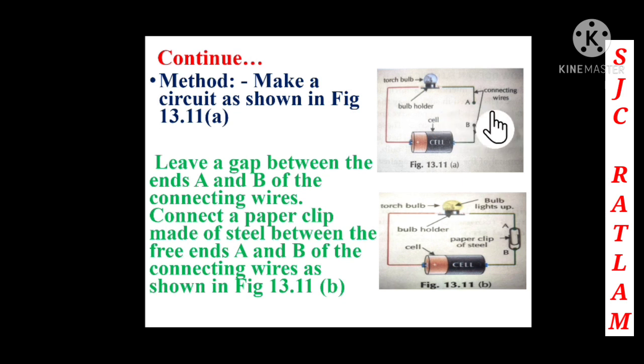What we have to do now is add the paper clip in between the gap. Leave a gap between the ends A and B of the connecting wires. Now connect a paper clip made of steel between the free ends A and B of the connecting wires as shown in the figure. You have to just connect a paper clip, which is made of steel, between these free ends, that is between A and B.